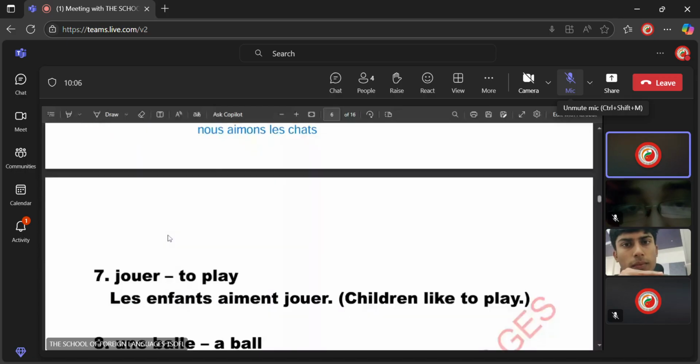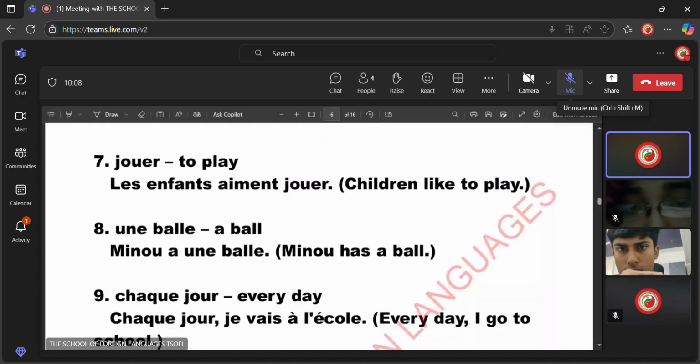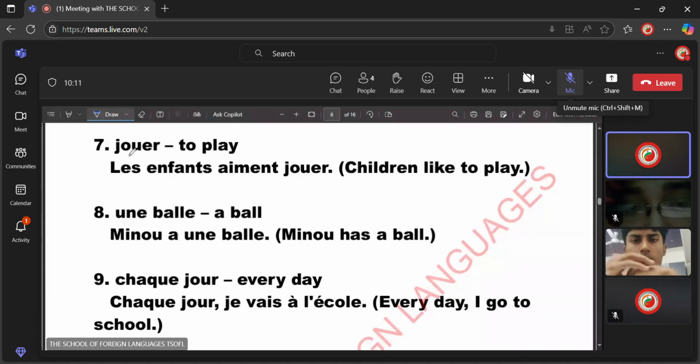For example, the verb to play in French is jouer, jouer. For example, les enfants aiment jouer. The children like to play. Les enfants aiment jouer. The children like to play.